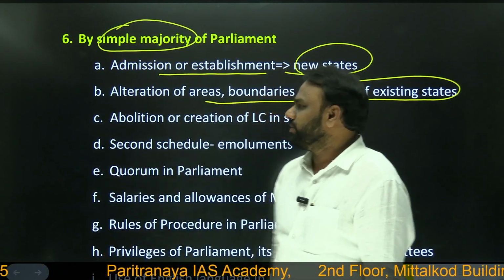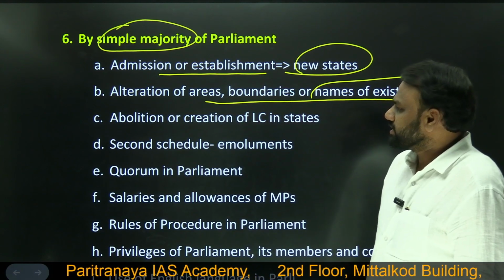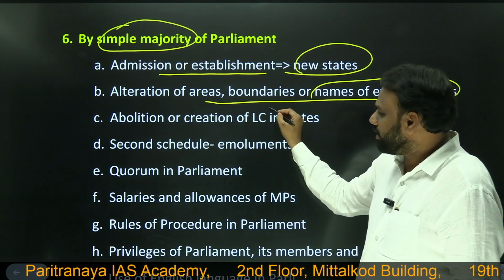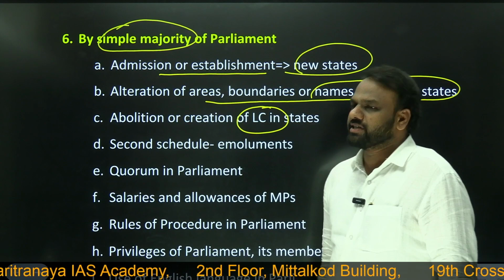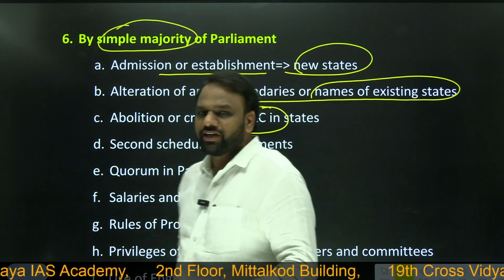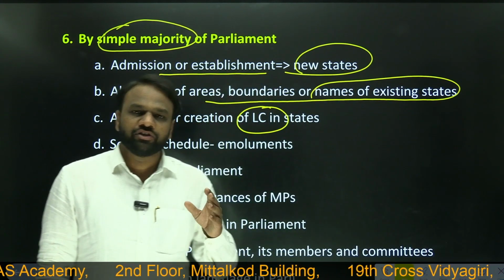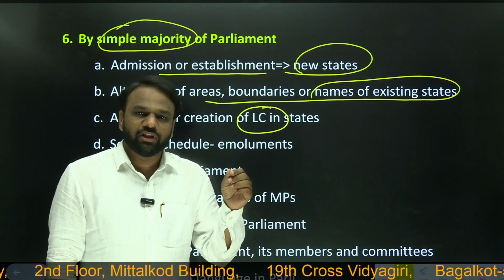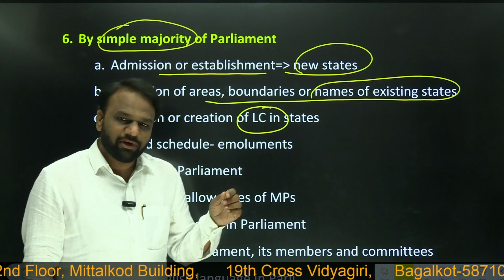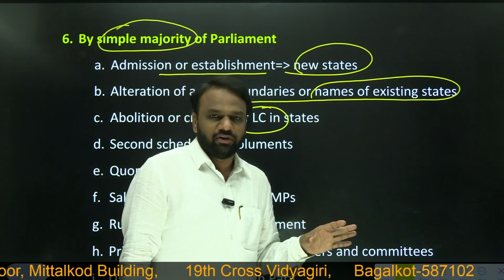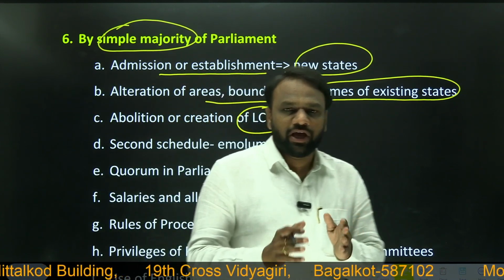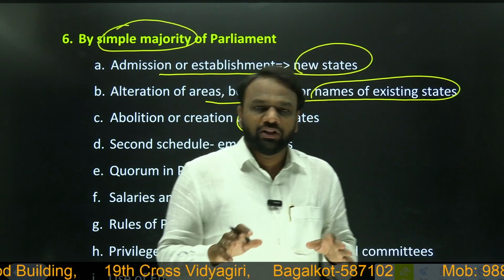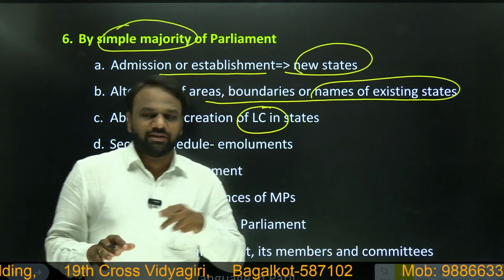Next, similarly, abolition or creation of legislative councils in states. We have already discussed that there are a few states which have bicameral legislatures. It means they have both a legislative assembly as well as a legislative council. It is not necessary that every state should have a legislative council, but all the states will have a legislative assembly.